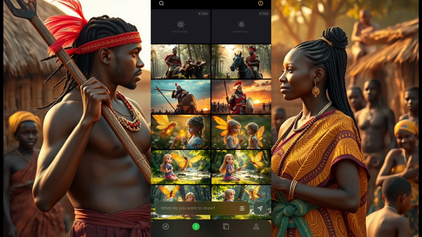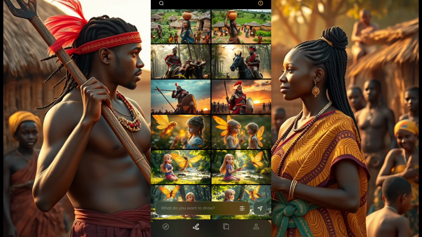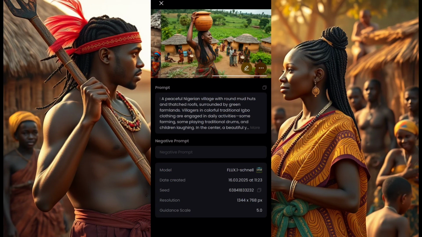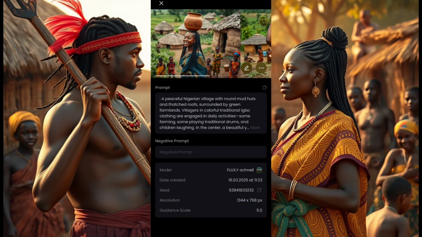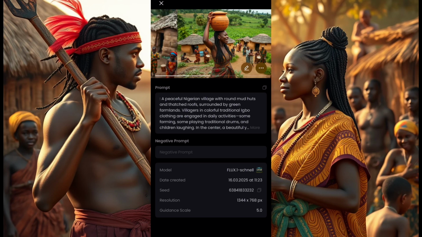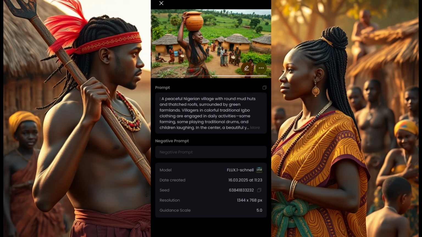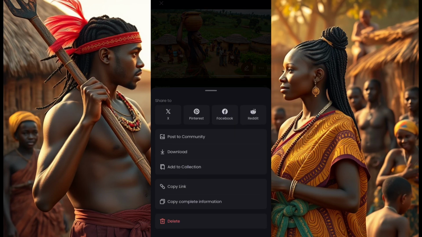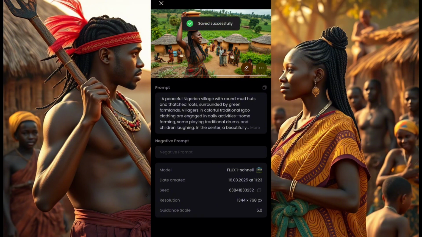Now, it depends on if you want to tell the story or you want to use a narrator, okay? Now we'll get to the point where if you want to use a narrator, I'll show you how to use the narrator. So this is the village girl. She's just excited. I like the image, how it looks. Yeah, the image is nice. So I'll take this one. I'll download this one. Okay.